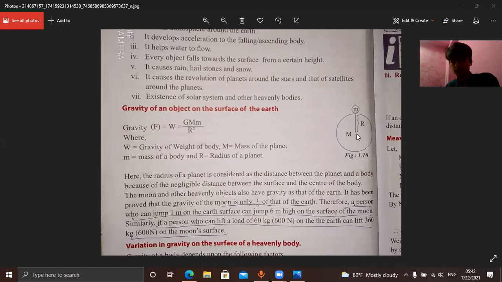Distance between the centers. Look at it: the center of the earth and the mass, and it is equal to R. We will neglect the radius of the body on the surface of the earth. This will be neglected, and we'll just take up the surface. This is the radius, this is the distance between the centers. Right? So let me write it down clearly here, so that you will understand what we are talking about.